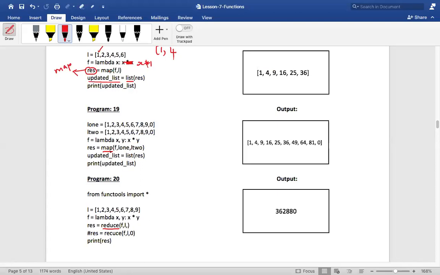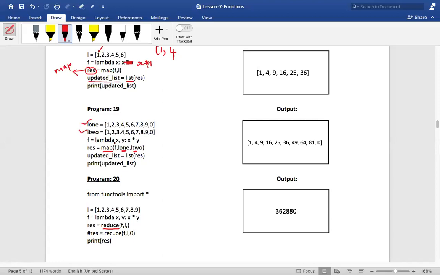Yes or no? So you know what happens with this map function? Map function will take the first element from the first list L1, take the first element from the second list L2, and pass those two values as parameters to the lambda function f.